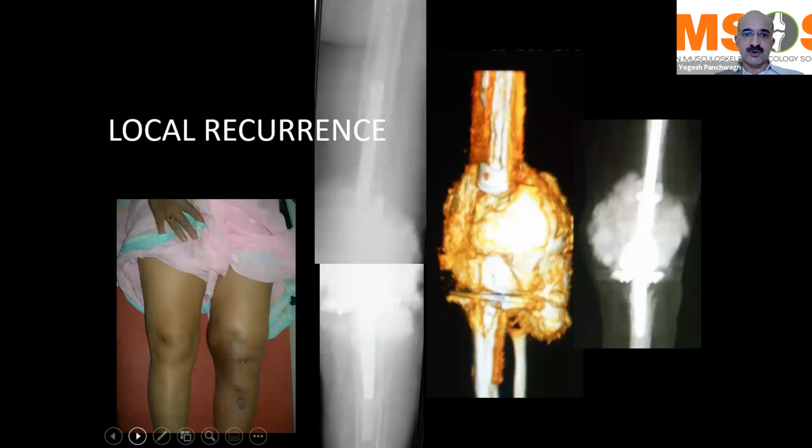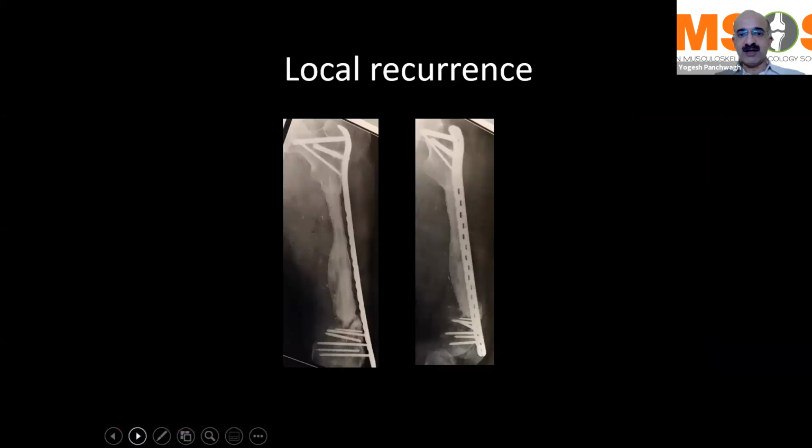Whatever type of reconstruction you do, biological or non-biological, in the upper limb or the lower limb, local recurrence is seen in about 10 to 15% of these cases, and this will have to be dealt with appropriately. Most of the time, if you are not able to take care of the local recurrence on its own, you may have to do an amputation. If it's a very superficial local recurrence, you may just go down and resect it.